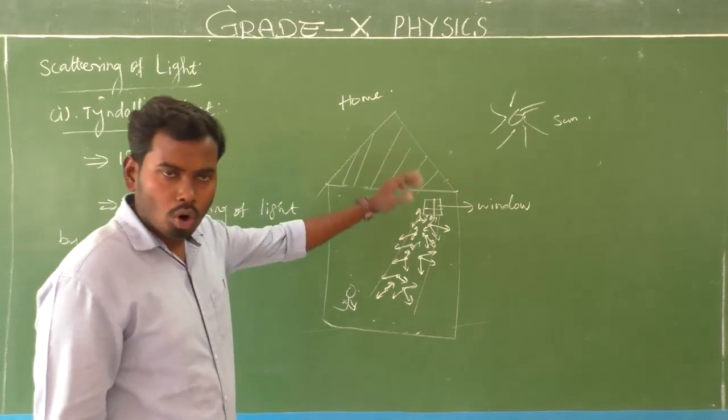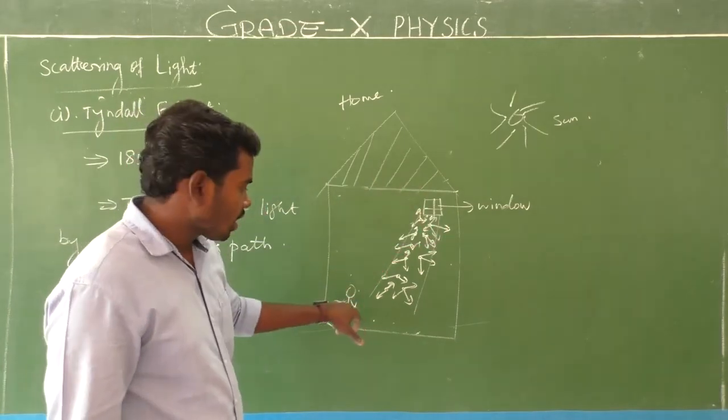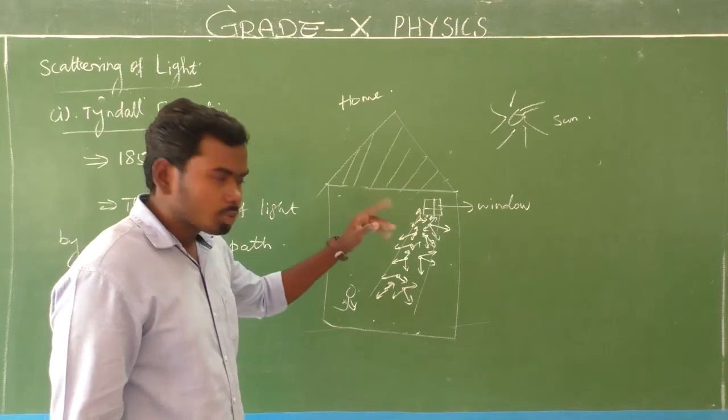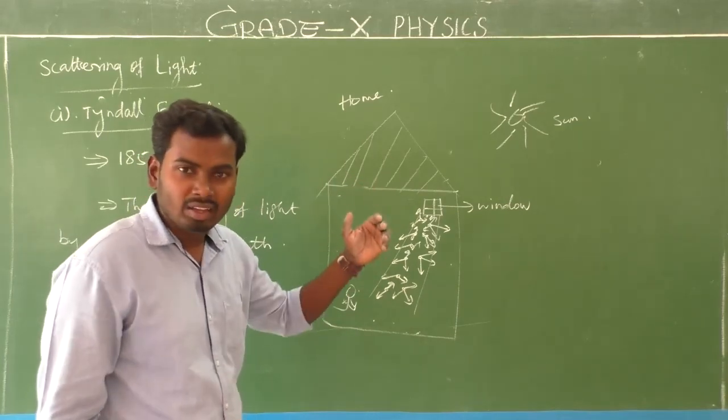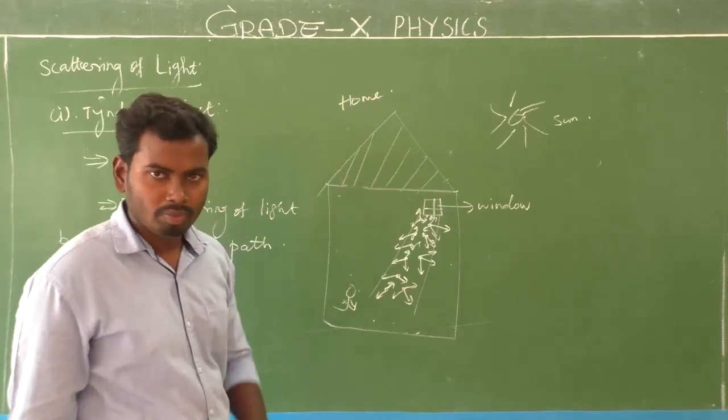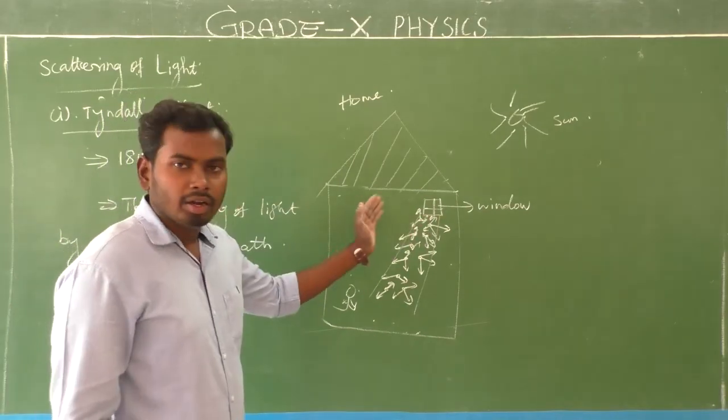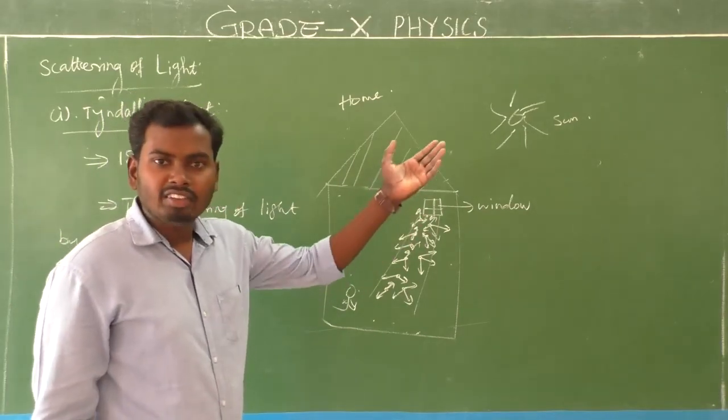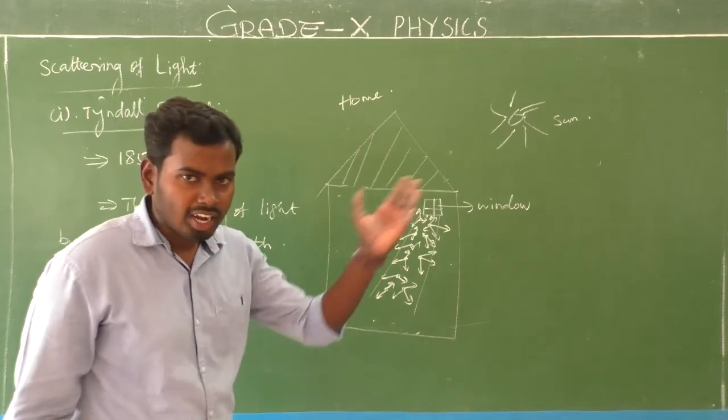Consider a home. This is a home. A single window is there. You are inside the home. Dust particles and so many particles are suspended, which means moving here and there inside the room. Am I right? Yes. So if you open the window, what will happen? The sunlight enters into the home.